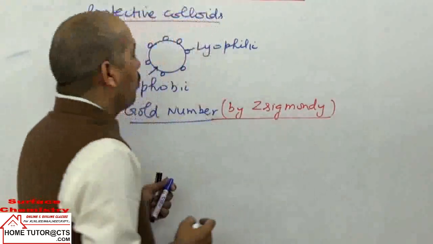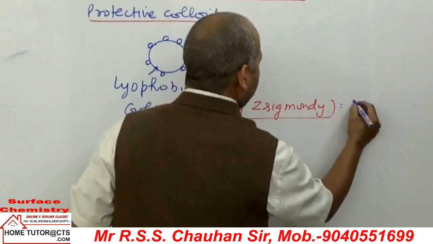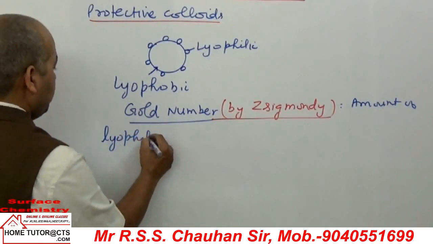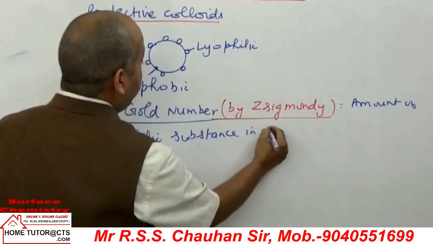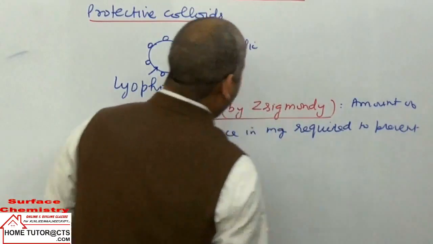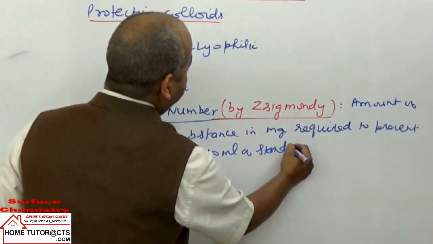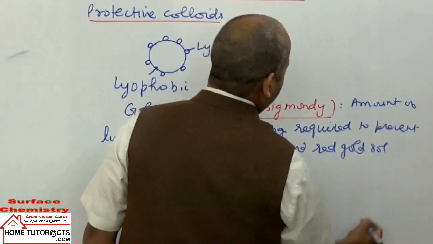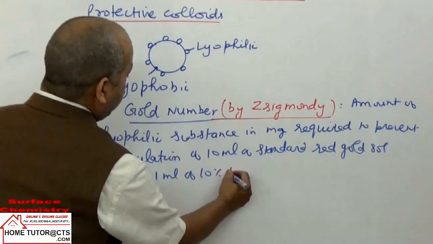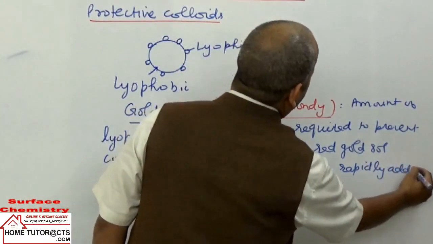Gold number. What is gold number? Definition: it is the amount of lyophilic substance, in milligrams, required to prevent coagulation of 10 ml of standard red gold sol when 1 ml of 10% NaCl solution is rapidly added to it.